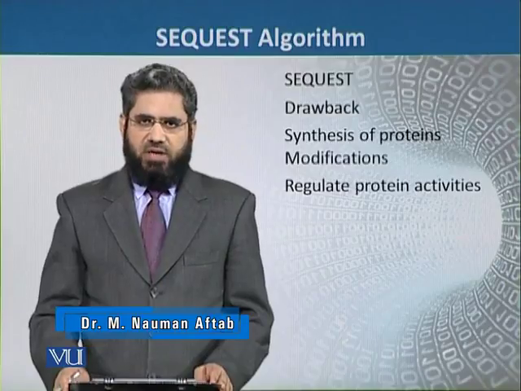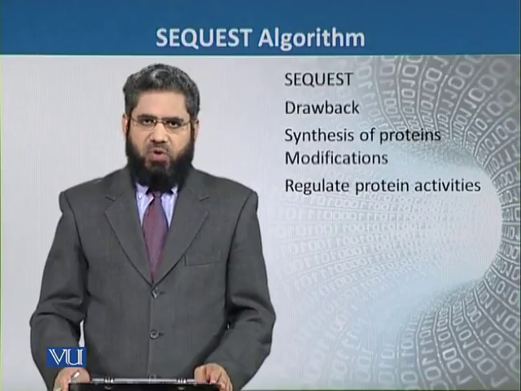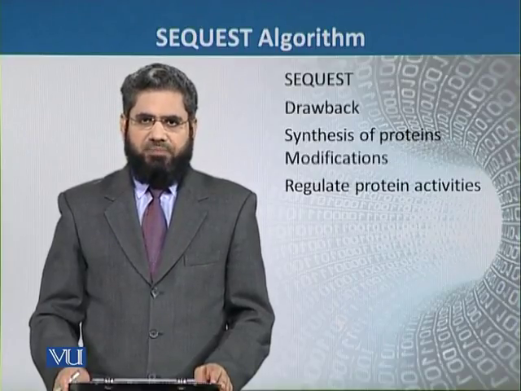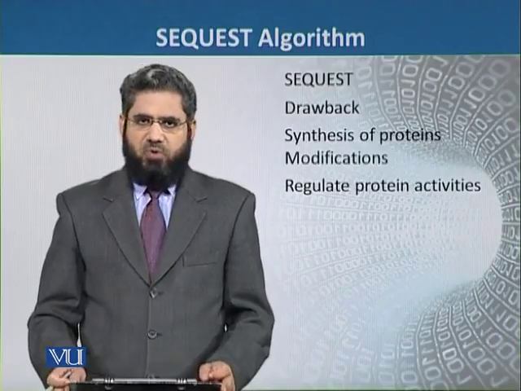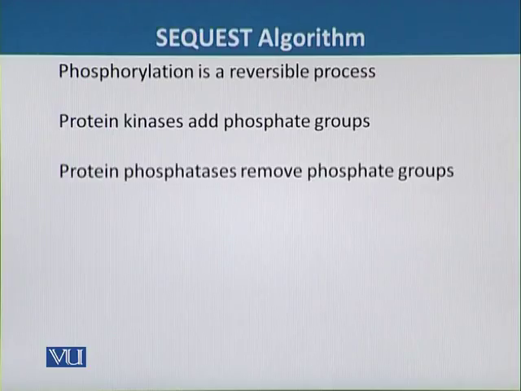And these modifications are either permanent or reversible. We also know that most of the proteins, maybe more than 90%, undergo these modifications. For example, the enzymatic activity of some proteins is regulated by the addition or the removal of a phosphate group, at very specific residues on the protein.